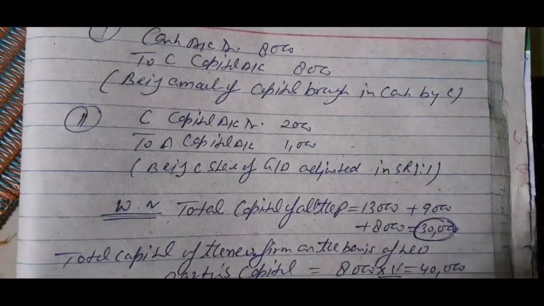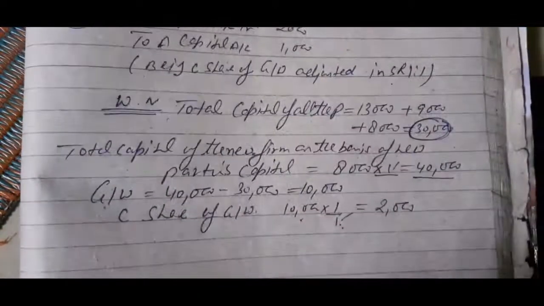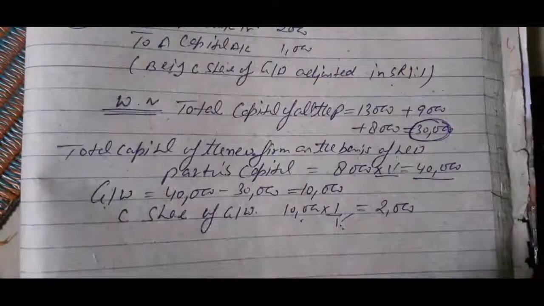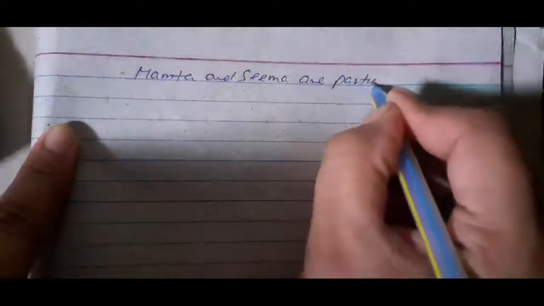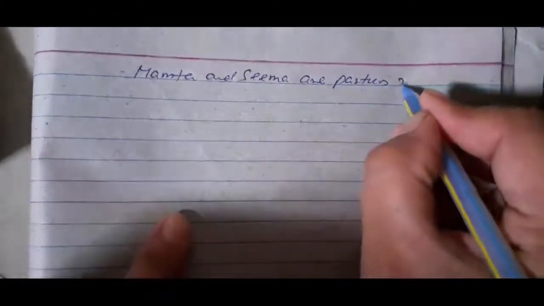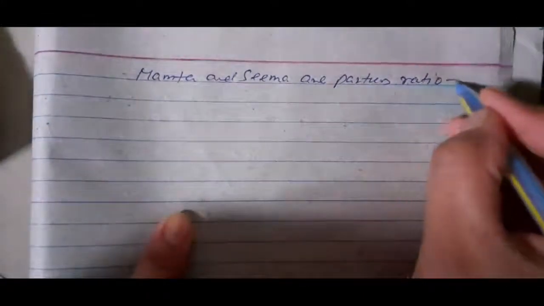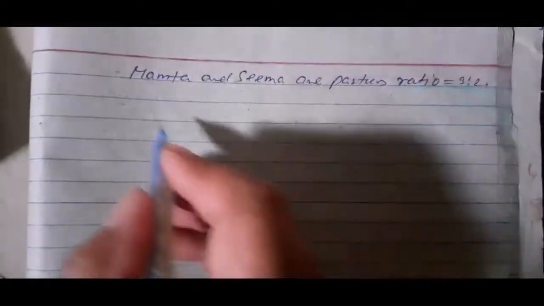Okay, so children, again I have solved another question. So children, I have taken one another question. The question is, Mamta and Seema are partners and their profit sharing ratio is 3:2.